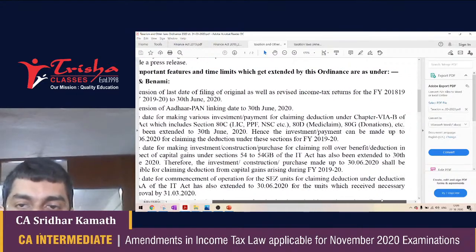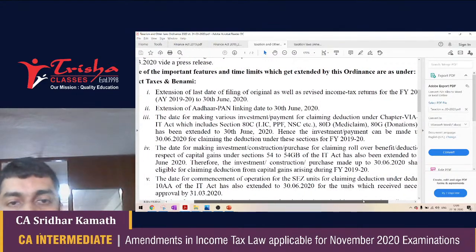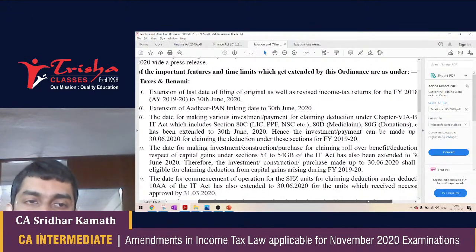Hence, the investment or payment can be made up to 30th June 2020 for claiming the deduction under these sections for financial year 2019-20.